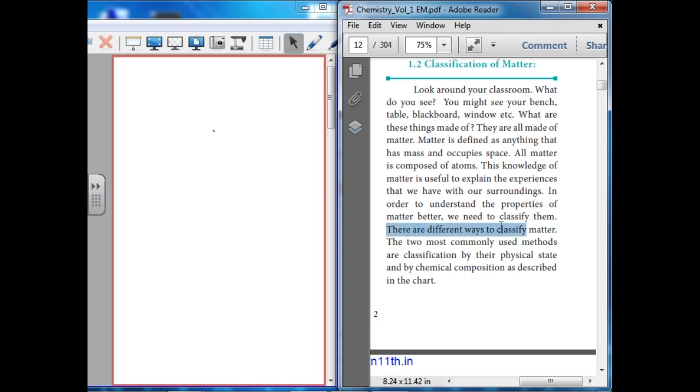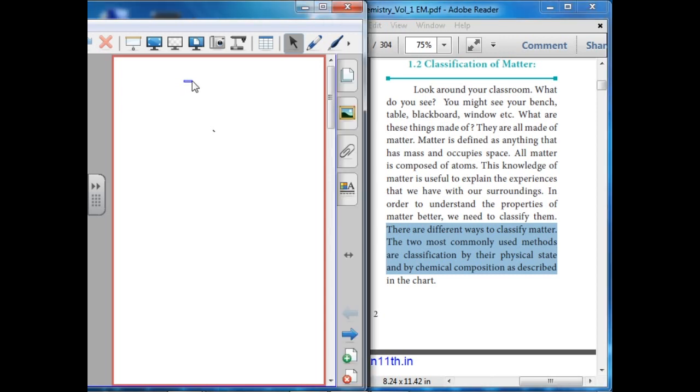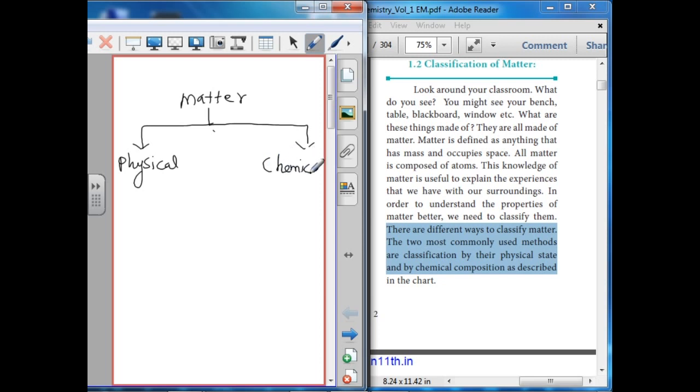There are different ways to classify matter. The two most commonly used methods are classification by physical state and by chemical composition. Matter can be classified in two types: one based on the physical state, and the other based on the chemical composition.